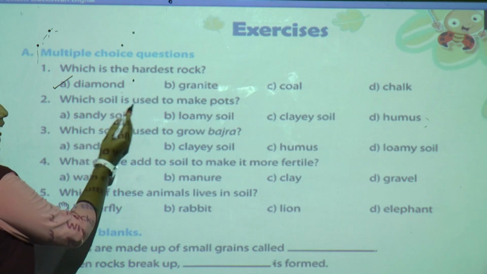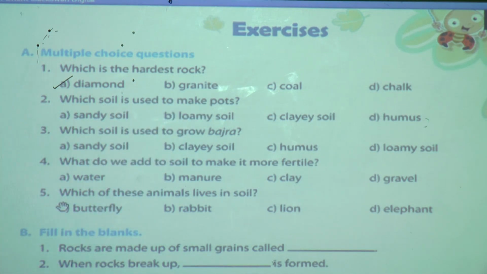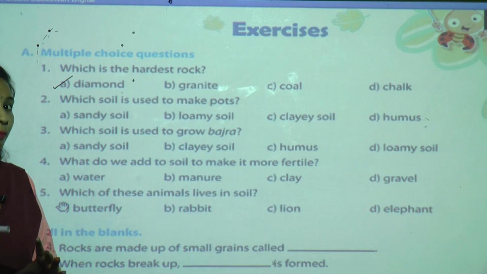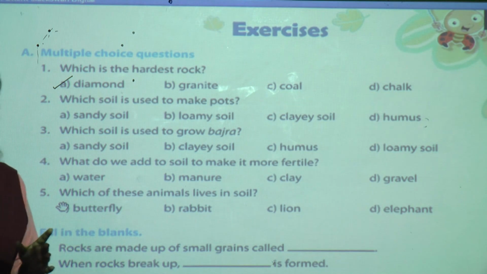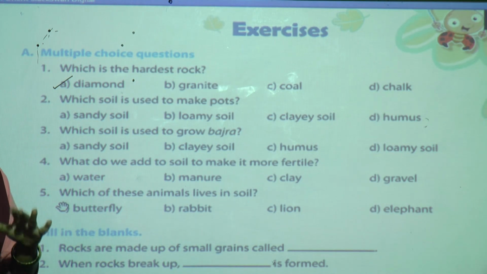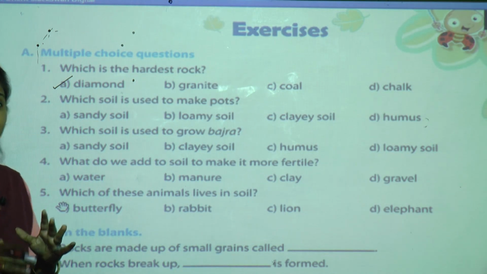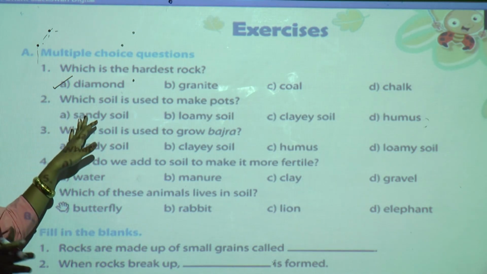Which soil is used to make pots? Yes. Do you remember? We have seen the potter picture. How do we make the pot? With the help of clay soil. And clay soil is very soft and sticky. So that's why he can easily make any shape. He can give any shape to that soil, that pot.